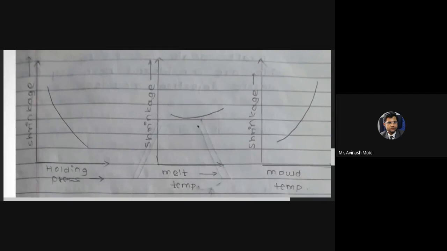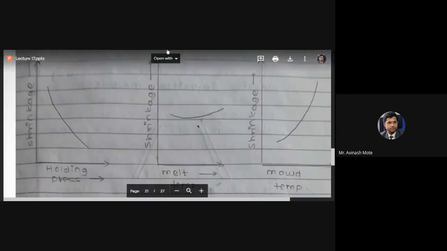So when there is a high temperature at the mold surface, or inside the mold, what is going to happen? The mold surface temperature is more.